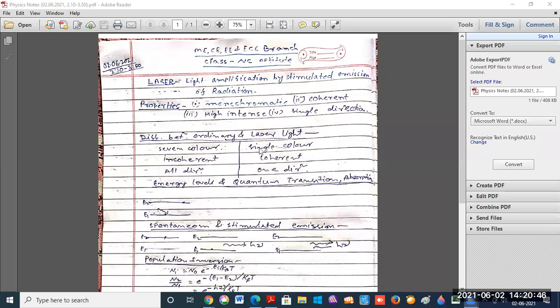The last point about ordinary light is that it moves in all directions. But laser light has a single color, which means it is monochromatic. Now the second property of laser light is that it is coherent. Coherent means the photons are in the same phase.